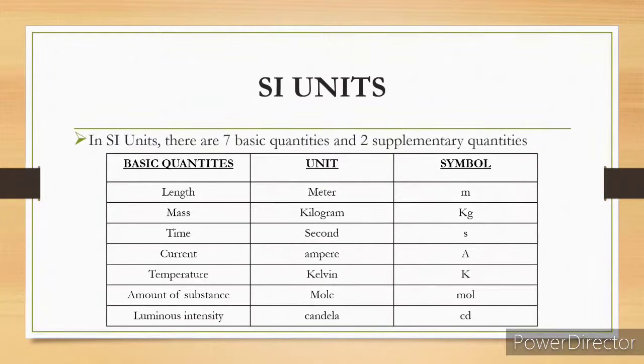Their units are: for length, meter; for mass, kilogram; time, seconds; current, ampere; temperature, Kelvin; amount of substance, mole; and luminous intensity, candela. The symbols of these units are m, kg, s, A, K, mol, and cd.